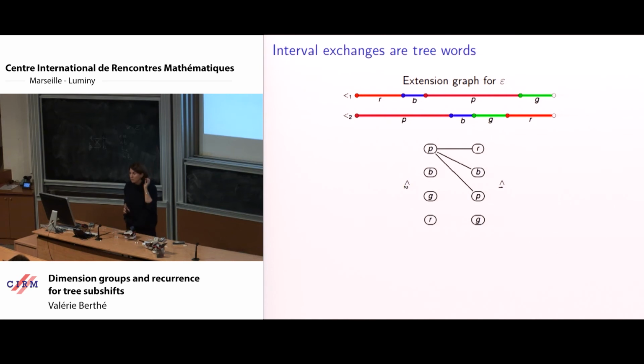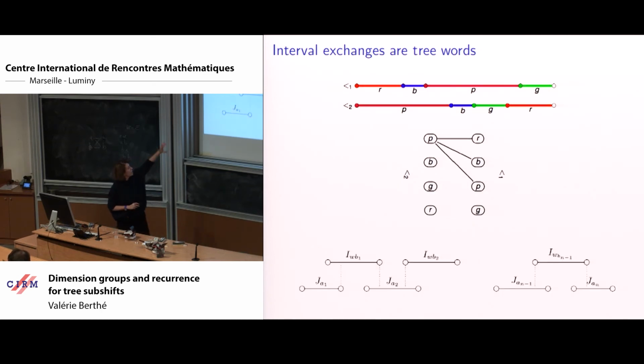And this is what Sébastien described in his paper with Luca Zamboni on the combinatorics of interval exchanges. When I say frequencies determine frequencies of factors, that's exactly what is described by Sébastien, and that's the reformulation of the description of Sébastien and Luca for interval exchanges. And here, for any factor W, you have a planar graph. You can associate with possible right extensions the corresponding intervals which code these factors, and you can see you have a path between intervals of left extensions and intervals corresponding to these right extensions.